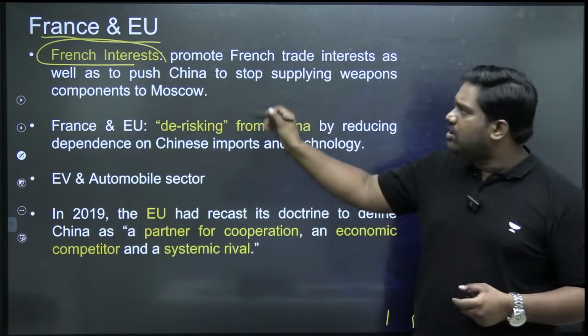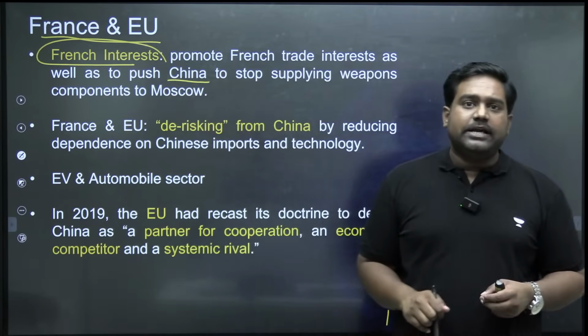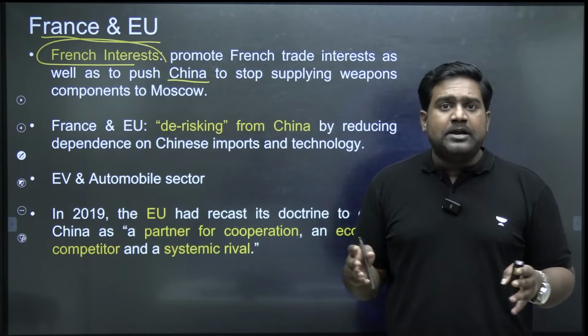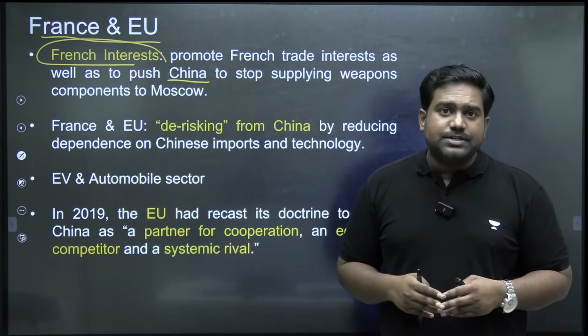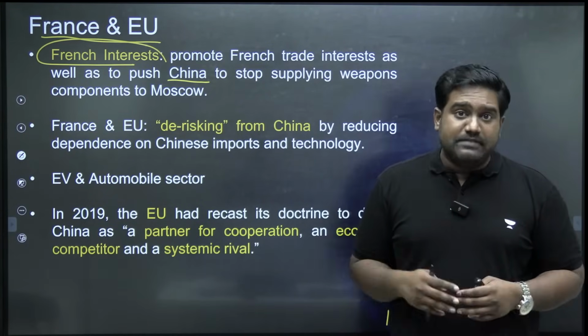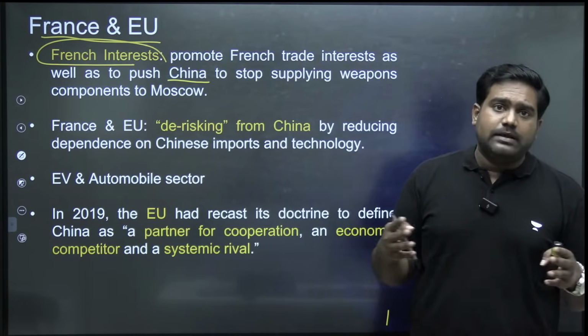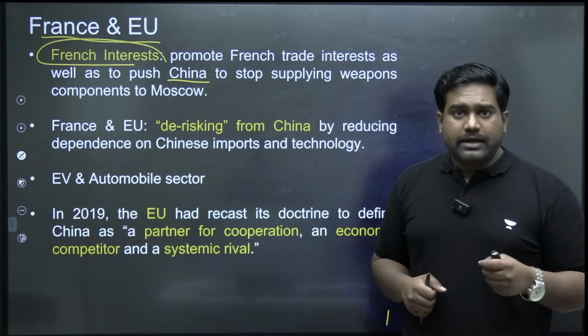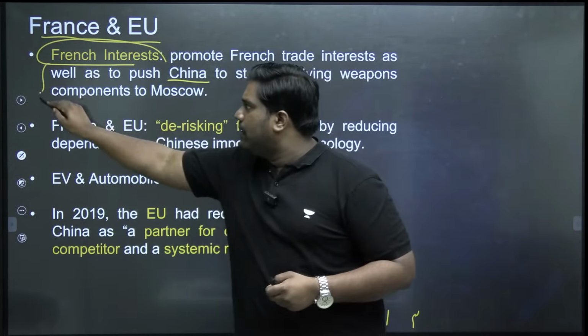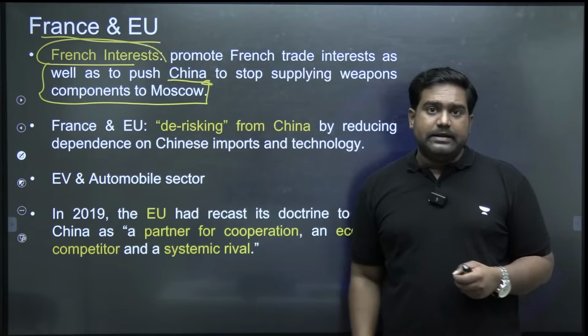Now, if you look at France, France was very welcoming of this visit, because France looks at China as a key economic partner. China could be a supplier, a provider of essential commodities. It could be a great source of investments. Plus, France and China can collaborate in several key areas of technology, right? So that is what pushes France to view China independently.